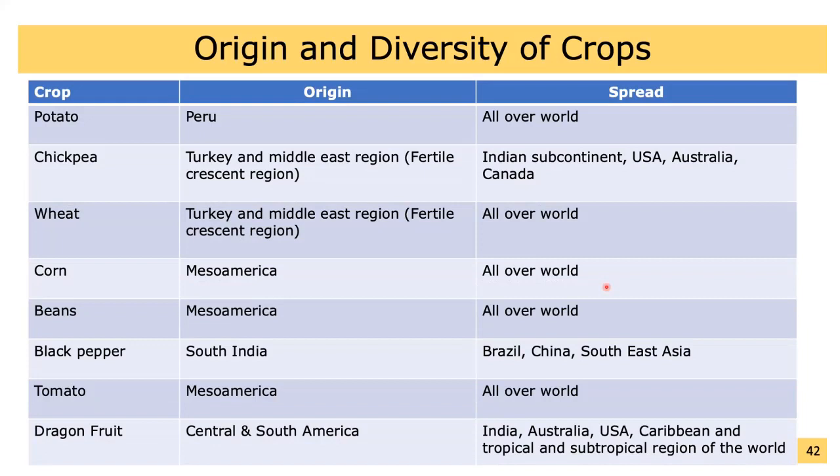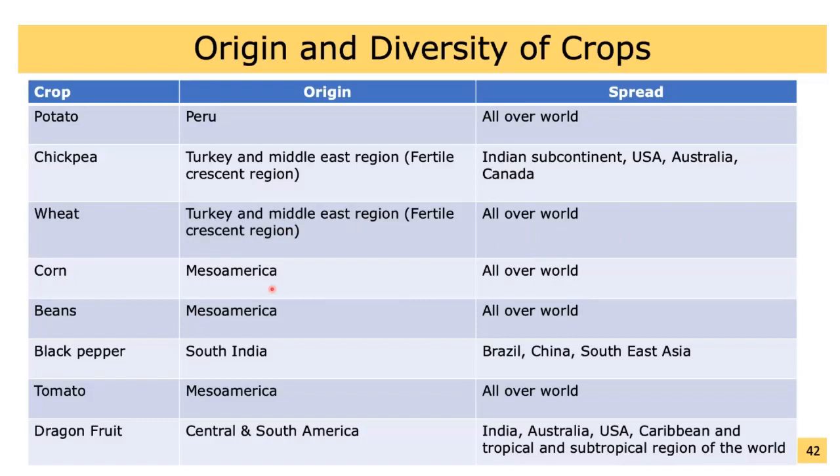Origin and diversity of crops. In this table, you can see a few examples of the crops and their center of origin and their spread. Potato center of origin is Peru. Now it's spread all over the world. Chickpea center of origin is Fertile Crescent region. Now it's grown in Indian subcontinent, US, Australia, and Canada. Wheat center of origin is Fertile Crescent region. Now it's grown all over the world.